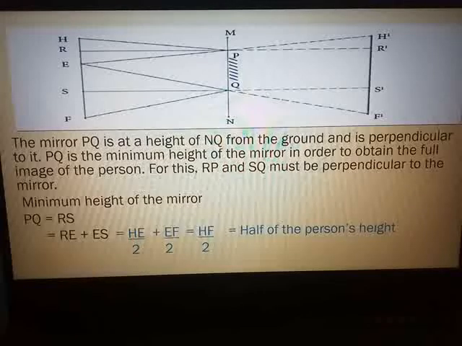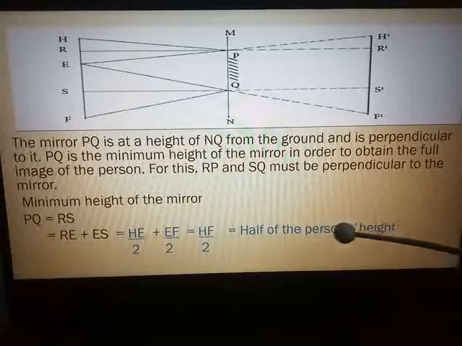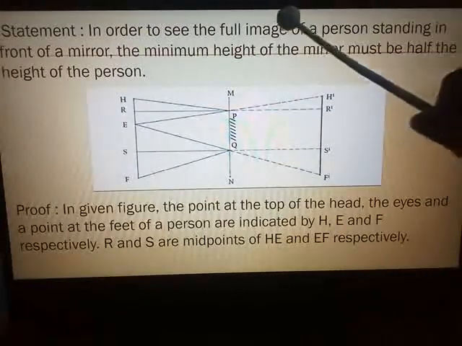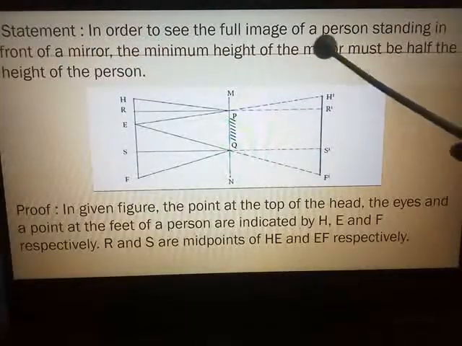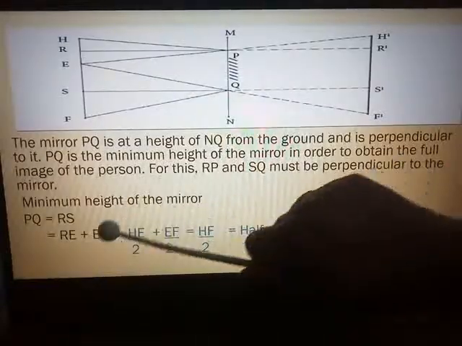So here we prove that the minimum height of the mirror should at least be equal to half of the person's height if you want to get the clear image. See what is the statement. In order to see the full image of the person standing in front of the mirror, the minimum height of the mirror must be half of the height of the person, which is proved over here.